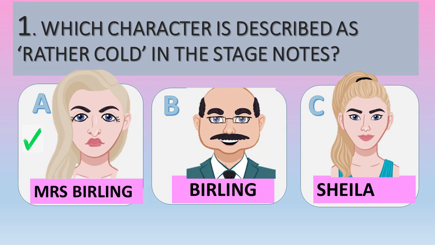So, which character is described as rather cold in the stage notes? It's Mrs. Birling, and that's quite interesting because even though she is an upper middle class woman and very wealthy and privileged, she is not happy. She's a rather cold woman and her husband's social superior. That's the quote from the stage notes.